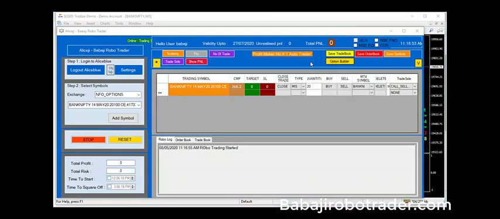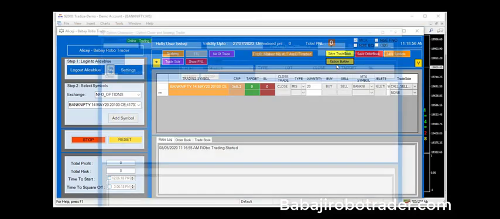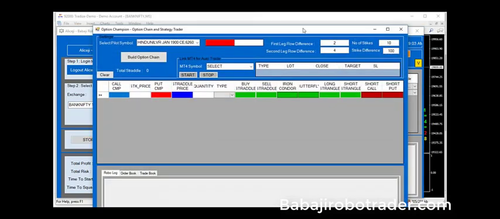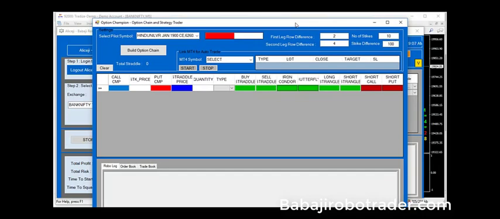Understood? Everyone understood? After that, we have the option called option builder. We are selecting the option builder. In case you want to go for straddle, strangle, butterfly, or iron condor, we have a separate option called option champion.